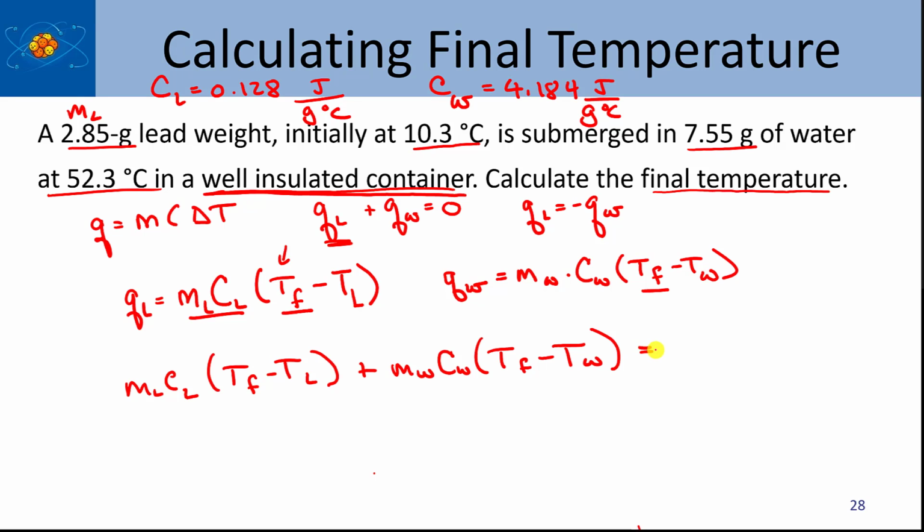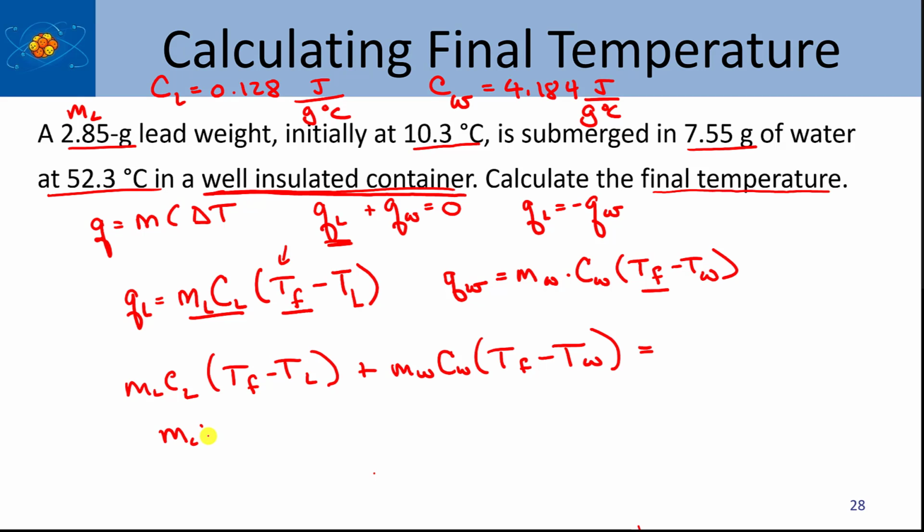And what I need to do is then distribute, because when you have an equation like this and the variables are in two different expressions, you need to distribute and then isolate the T_F parts of the equation, bring everything else onto the other side, and then isolate T_F by dividing through by whatever constants are along with T_F. Okay, so I'm going to go ahead and distribute.